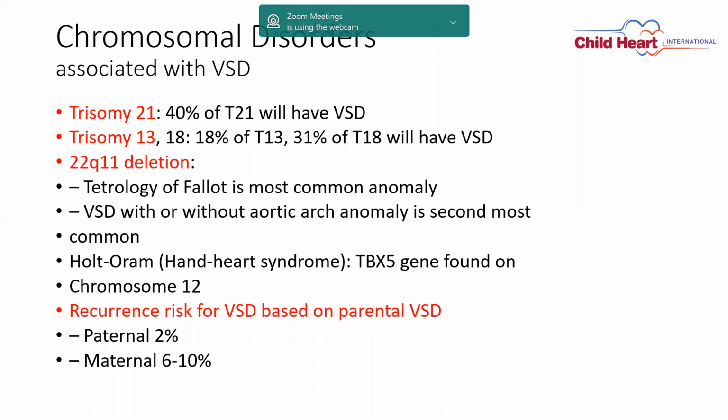And recurrence of risk for VSD based on parental VSD. If paternal, it is 2%, and maternal, it is 6 to 10%. So if father has a VSD, then there is a 2% chance that the kid has a VSD, and if mother, the kid has a 6 to 10% chance.